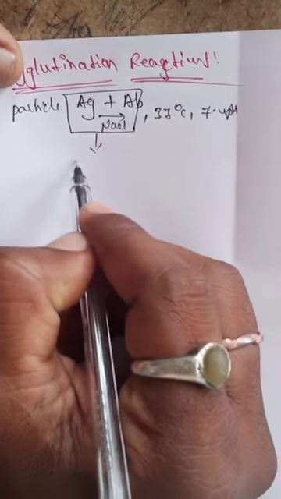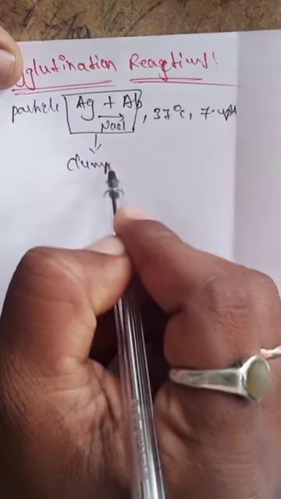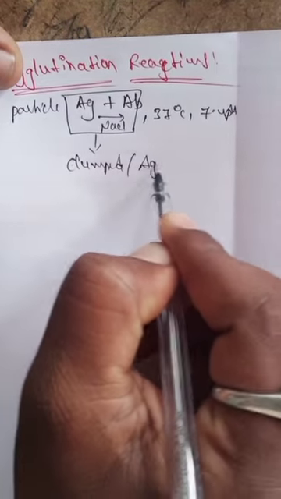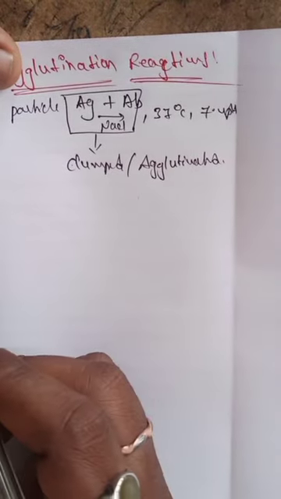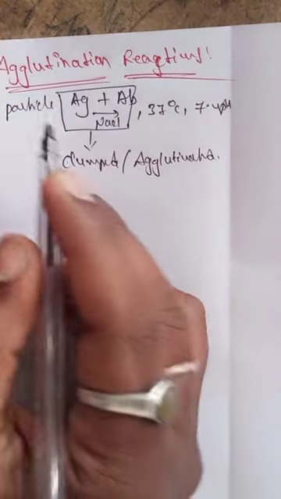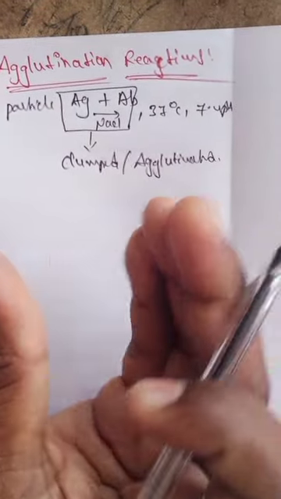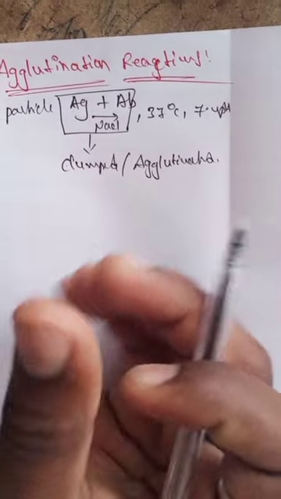This formation of clumps, or agglutination, is known as the agglutination reaction. Clump means a number of compounds combined to form one clump.